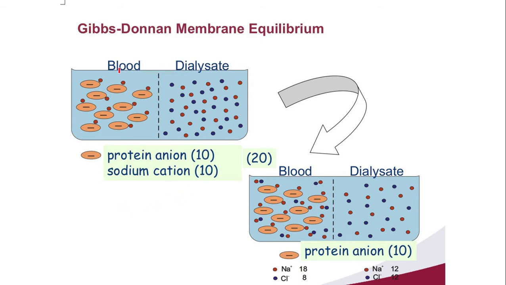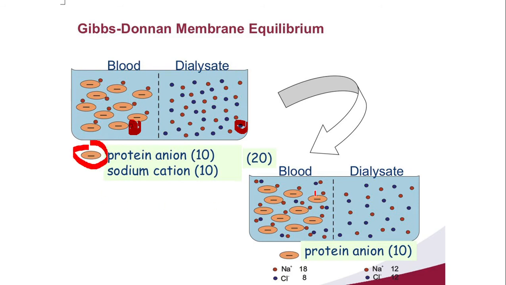This is actually blood. This is dialysate in the case of dialysis. You see, these are all protein anions, and the protein anion is combined with sodium cation. Look here, this is sodium cation. The protein anion is combined with the sodium cations. In the dialysate, what is there? Sodium cation is there. This blue circle is the chloride anion, and the large particle is the protein anion.